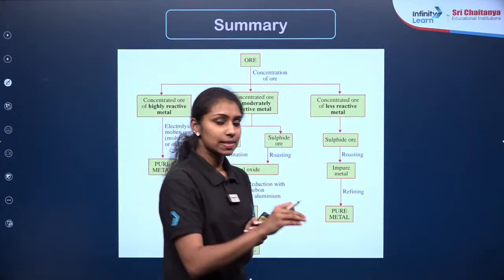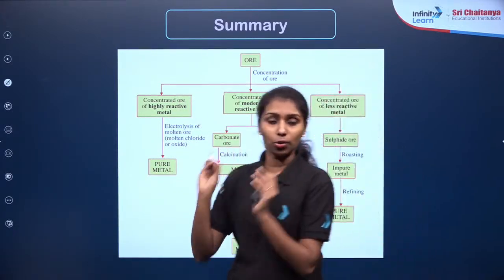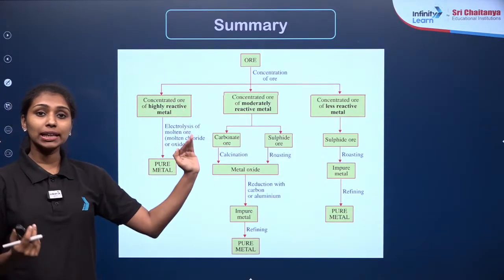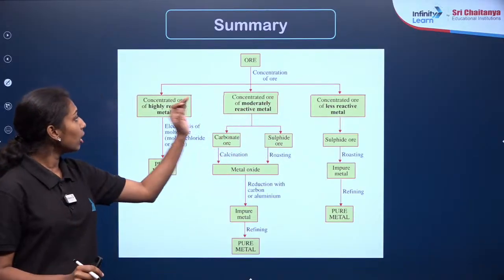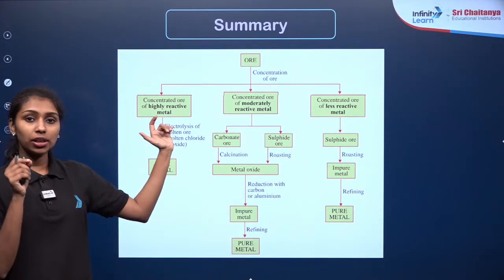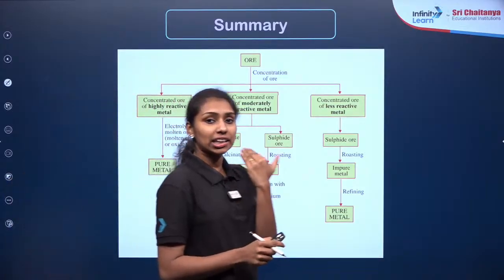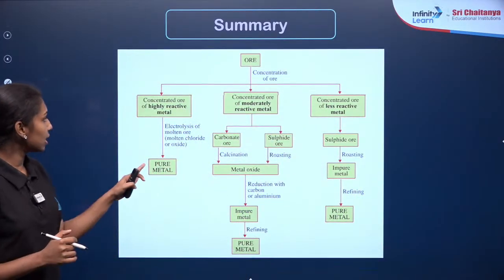So finally we have discussed metallurgy completely. We started from here, right? We have seen what ores, minerals and everything are, and how we can extract the metal from the ores. This will be our first step, that is the concentration of ore. Then, after concentrating the ore, we extract the metal depending upon the position of the metals in the reactivity series.